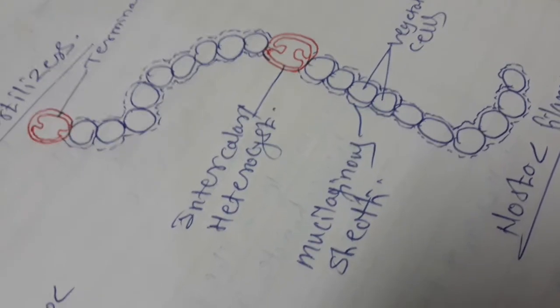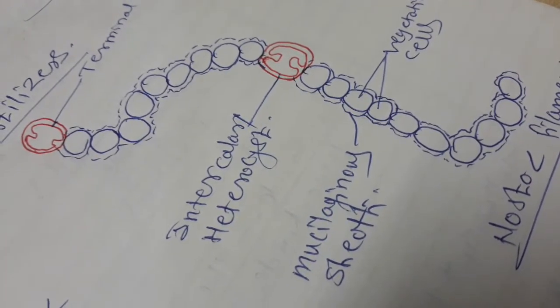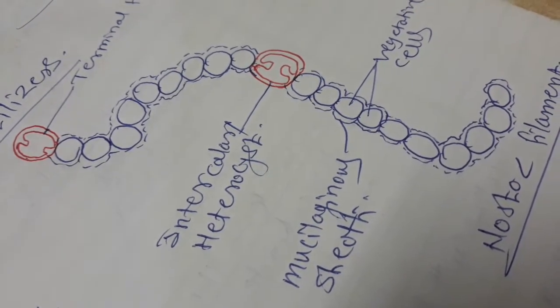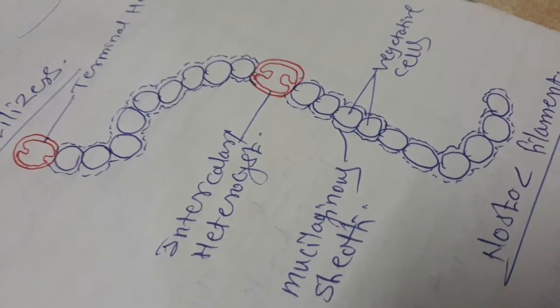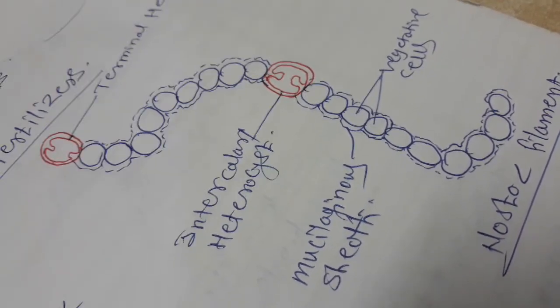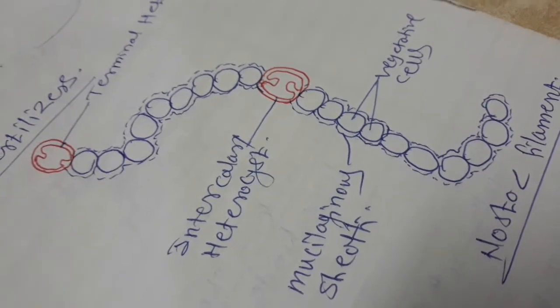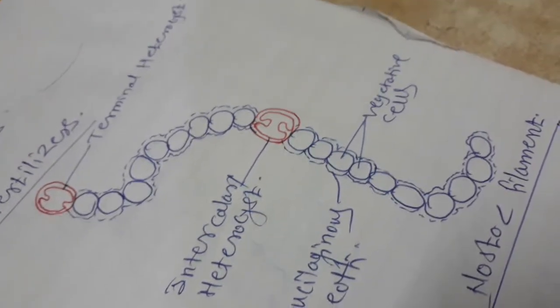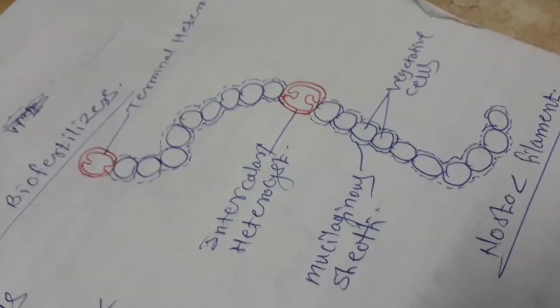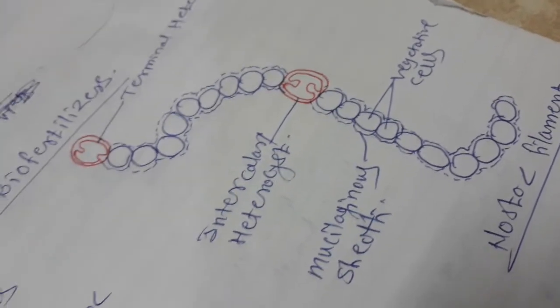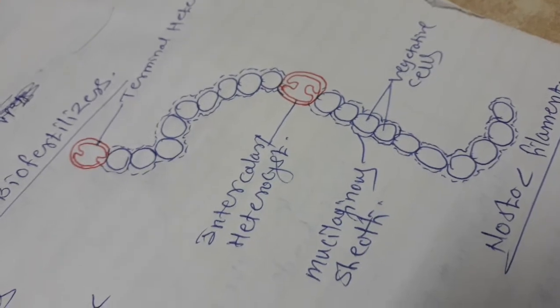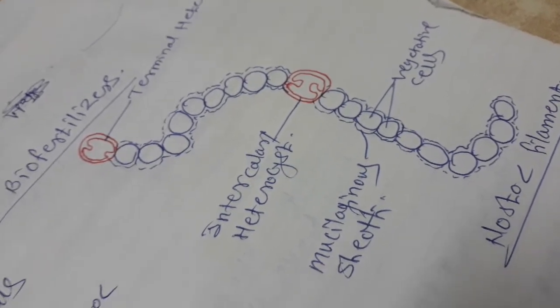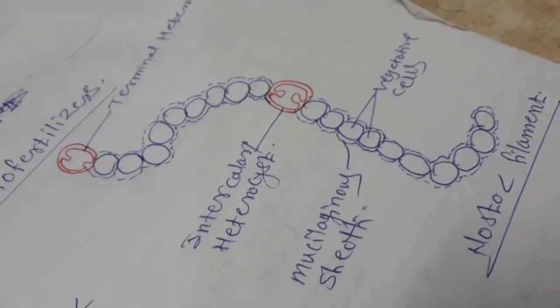Then all these trichomes are covered by a mucilaginous sheath, and there are rounded cells. They are arranged in a beaded manner. Like a string of beads, these vegetative cells are attached to one another like this. And these are the rounded spherical cells. They are the vegetative cells.